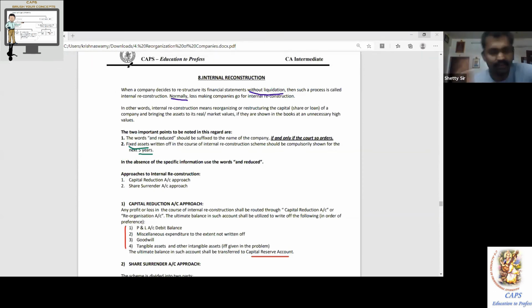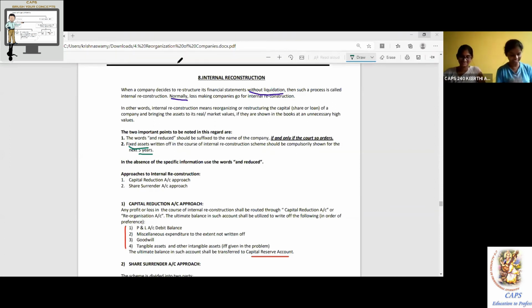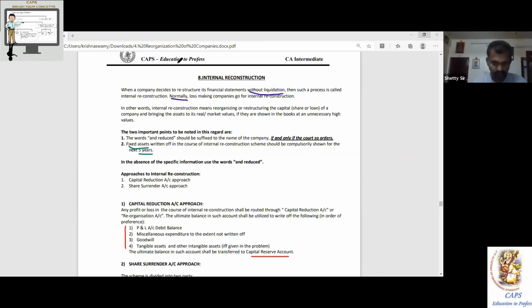Approaches to internal reconstruction. First one, capital reduction account approach. Second one, share surrender account approach. First one, capital reduction account approach. Any profit or loss in the course of internal reconstruction will be routed through the capital reduction account or reorganization account. Reorganization account, reconstruction account, whatever name they give you in the question.